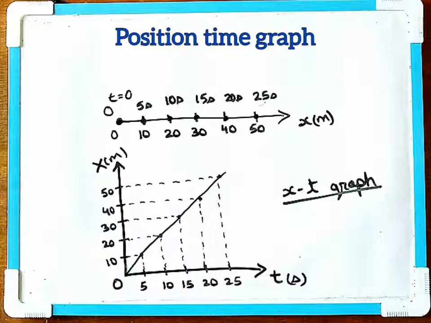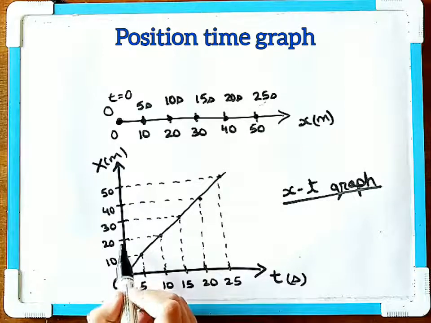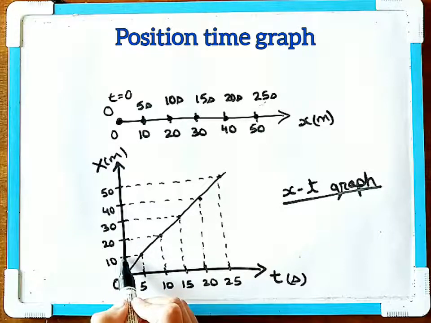Now, what is a uniform motion? Uniform motion is an object moving along a straight line, which covers equal distance in equal interval of time. So you can see in this interval, in 5 seconds, how much does it cover? 10 meter. Then from here to here, what is the interval? From 5 to 10, the interval will be 10 minus 5, which is 5 seconds, and the distance will be 20 minus 10, which is 10 meter.